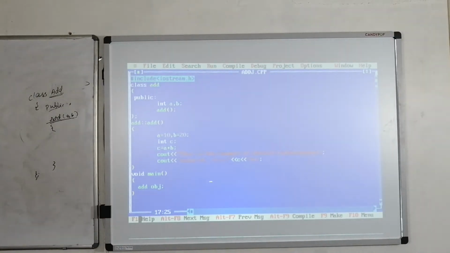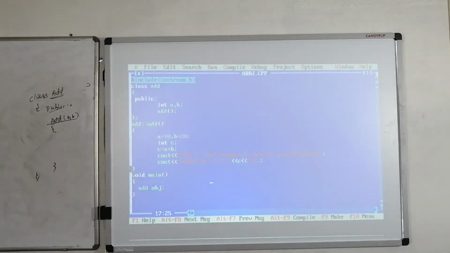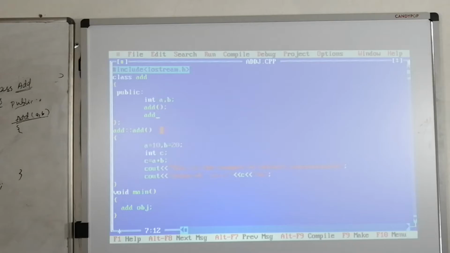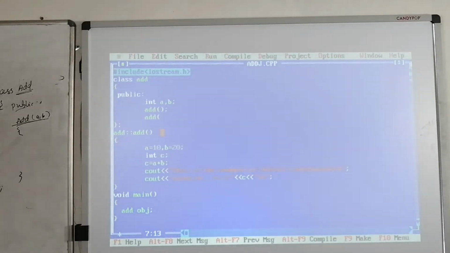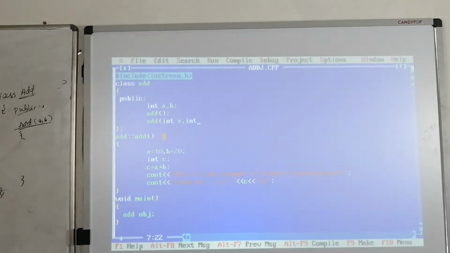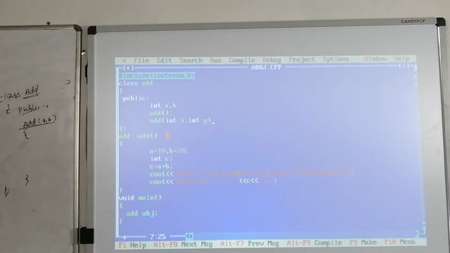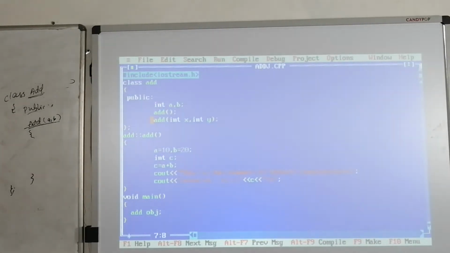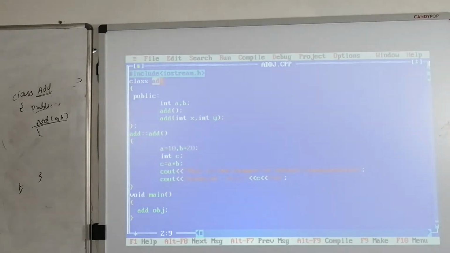See here, now in this case I am going to define one more constructor here. Add, same. The parameterized constructor name is also the same as the class name. Here I am going to pass two parameters. We are performing addition of two numbers now, that's the reason we are going to pass two parameters, int x comma int y. Here we are declaring this parameterized constructor. This constructor is declared in the class add.